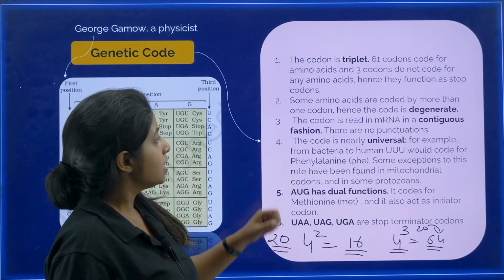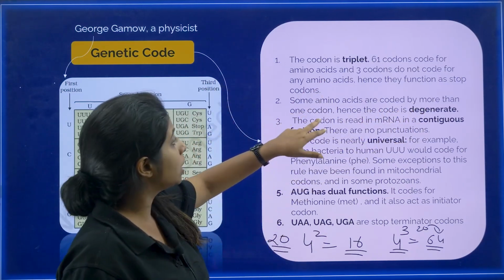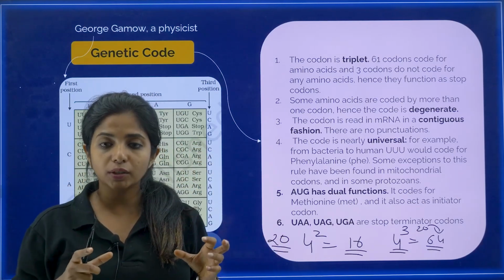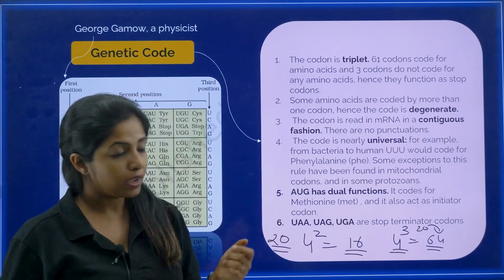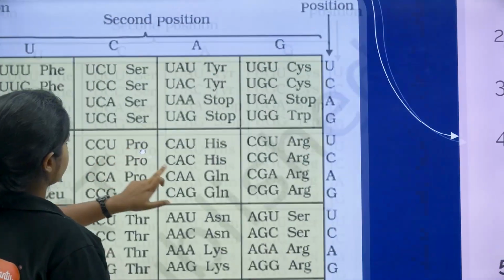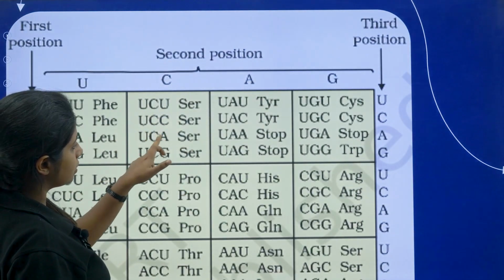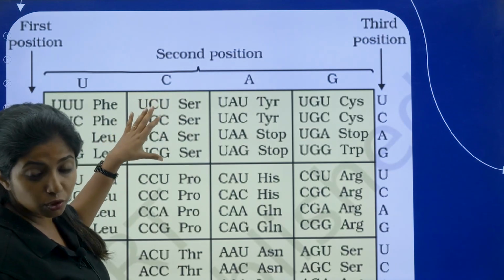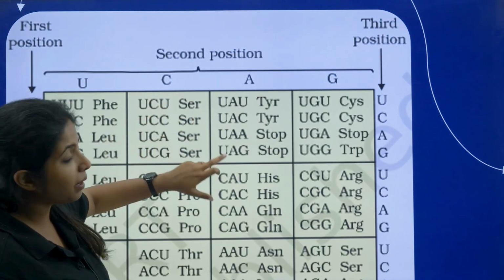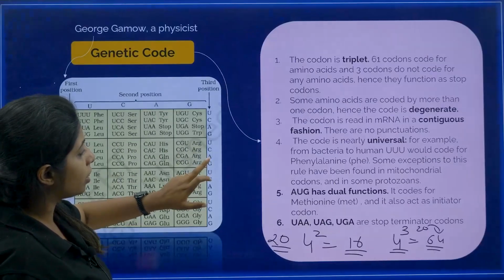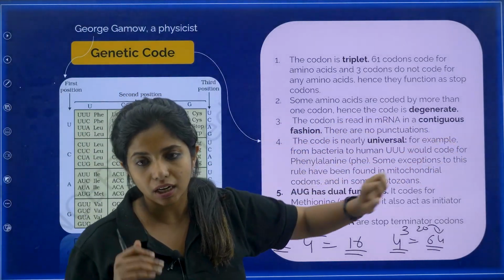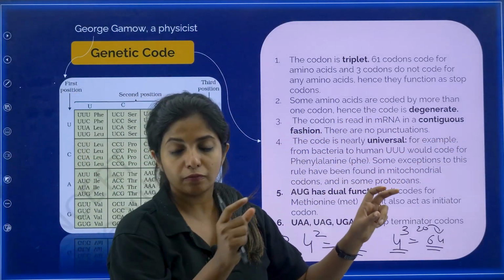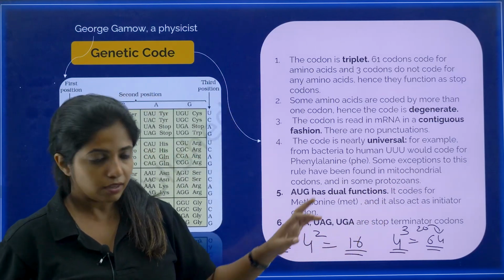Next thing, some amino acids are coded by more than 1 codon. Some amino acids are going to get coded by more than 1 codon. That means, if you see this, all of them are coding for serine. That means more than one codon is there for coding for an amino acid. So I will call this feature of the codon degenerate. Next thing, the codon is read in a contiguous fashion, there is no full stop, comma, anything.